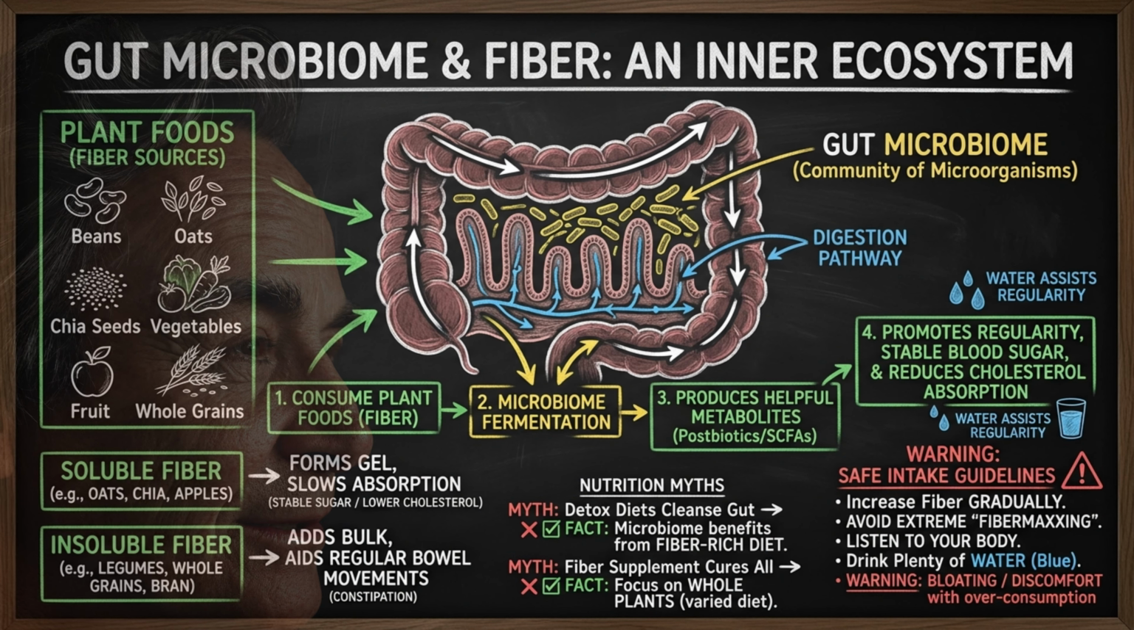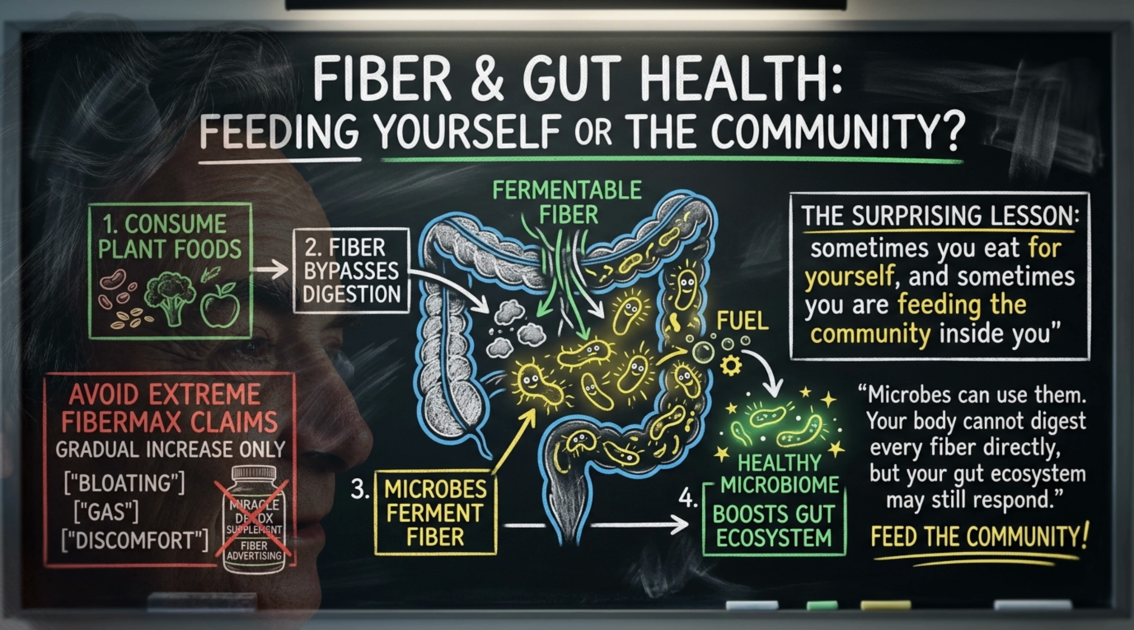Inside your gut lives a community of microorganisms called the gut microbiome. These microbes are not decorative. They interact with the food you eat and the environment inside your intestines. Fiber is one of the major reasons plant foods can affect this inner ecosystem. Some fibers can be fermented by gut microbes. That means microbes can use them. Your body cannot digest every fiber directly, but your gut ecosystem may still respond to it. The surprising lesson is simple. Sometimes you eat for yourself, and sometimes you are feeding the community inside you.